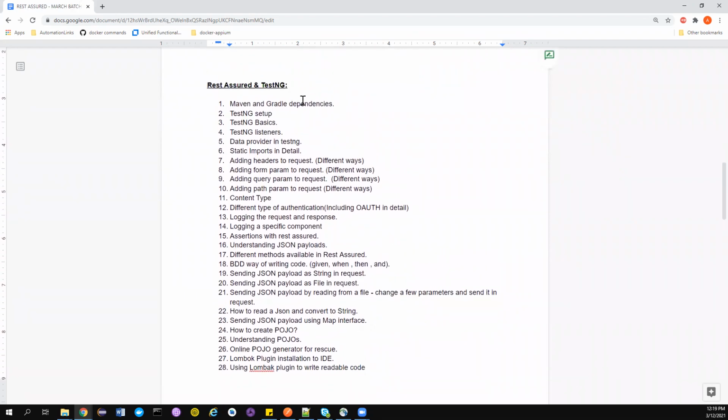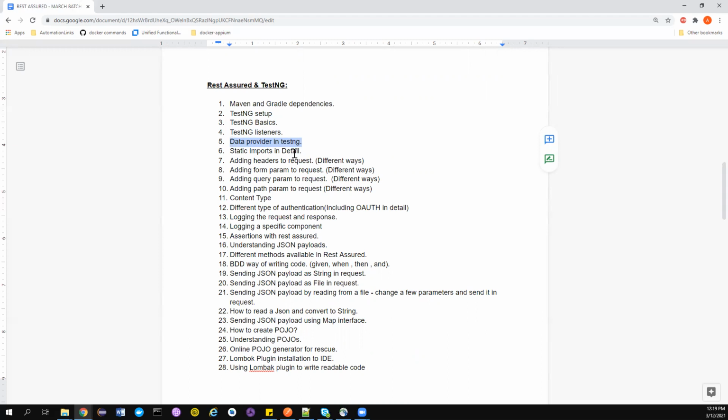So then the very important part, REST assured and TestNG. We'll see about the Maven and Gradle dependencies, how to set up the TestNG basics. The listeners, there are so many listeners that are untapped in TestNG. We'll do that. We'll also see data provider. Okay, if you want to hit a particular API with a different set of test data, data provider will be very, very interesting. So we'll learn about that.